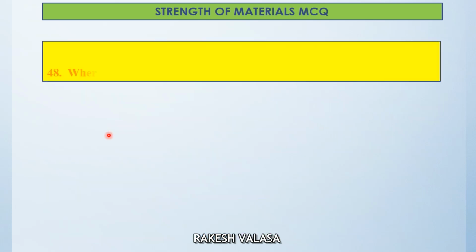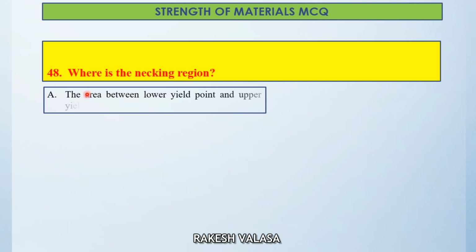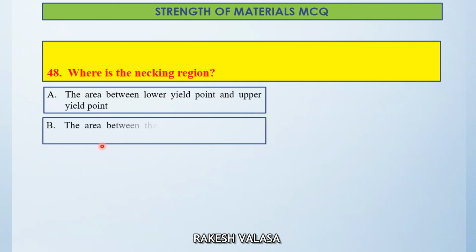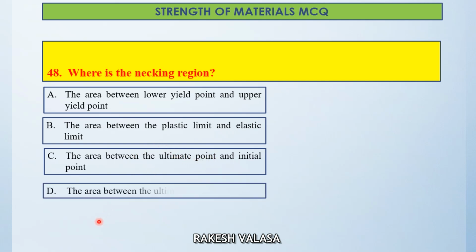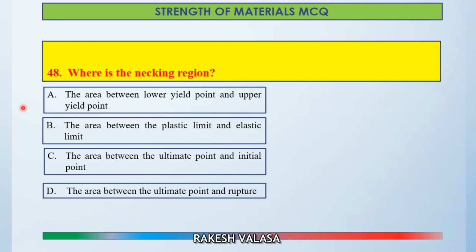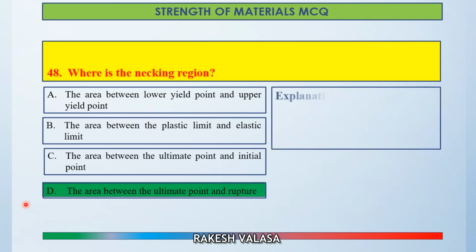Question number 48. Where is the necking region? Option A, the area between lower yield point and upper yield point. Option B, the area between the plastic limit and elastic limit. Option C, the area between ultimate point and initial point. Option D, the area between ultimate point and rupture. The correct answer is option D, the area between ultimate point and rupture. Let us see the explanation.